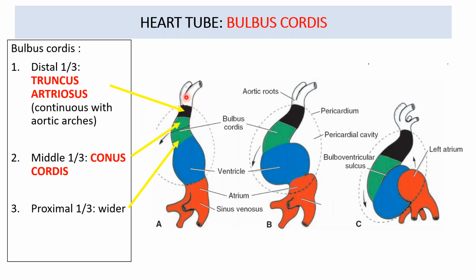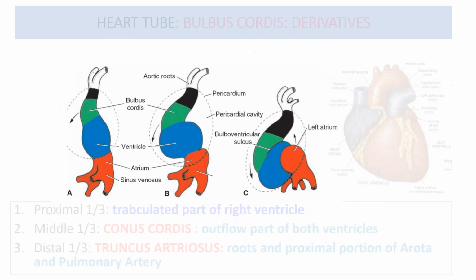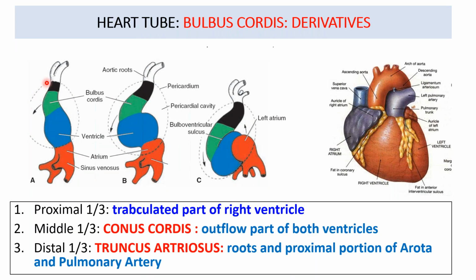If we look carefully into the bulbus cordis, it is further subdivided into three areas: the proximal, middle, and distal part of the bulbus cordis. Let's see the proximal one-third. The proximal one-third part of the bulbus cordis is quite wider. The middle part is called the conus cordis. And the distal one-third is called the truncus arteriosus, and it is continuous with the arterial system. The lower pole is the venous system of the heart tube. So now we know the three different areas of the bulbus cordis.